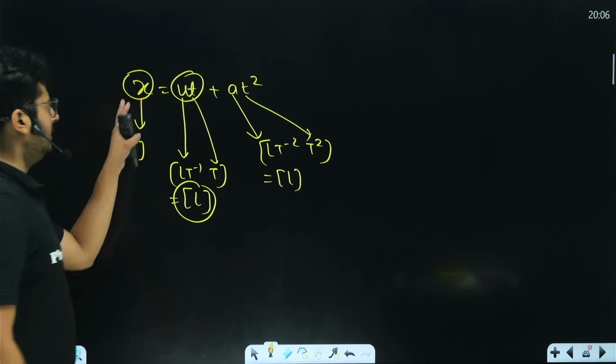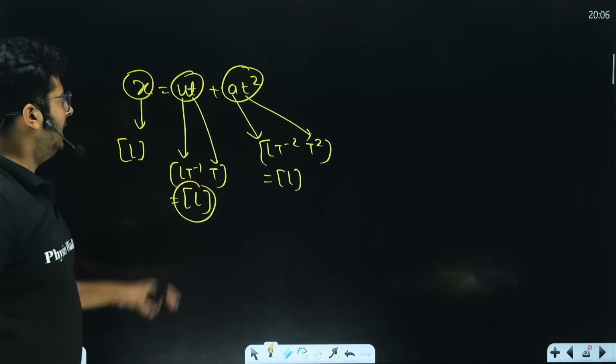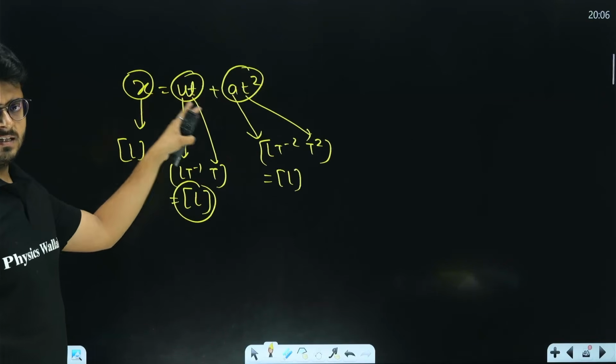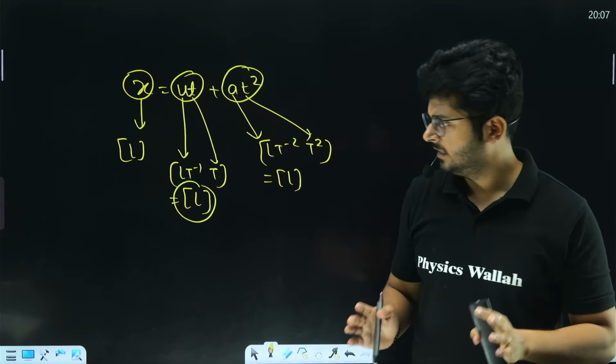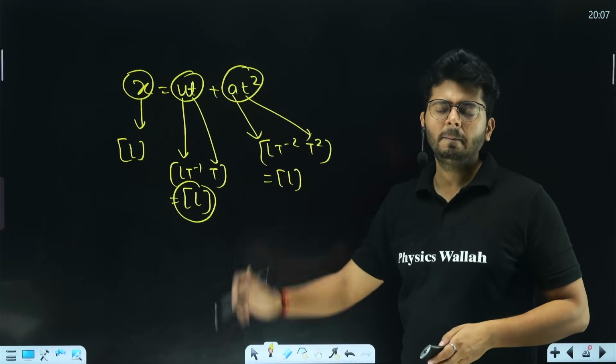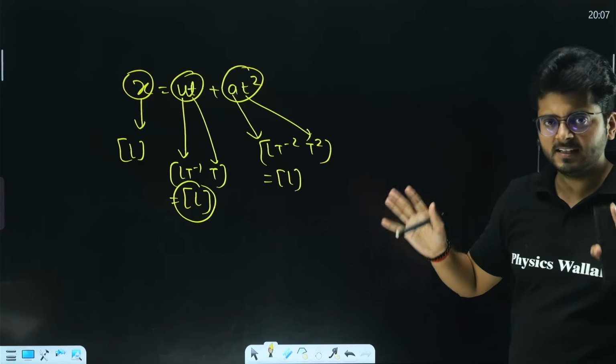So you see that all the expressions have the same dimension over here. These terms are separated by a plus or an equals sign, and they should have the same dimension. So the equation is dimensionally correct, dimensionally homogeneous, right? But the dimensionally correct equation is not actually physically correct. Why?